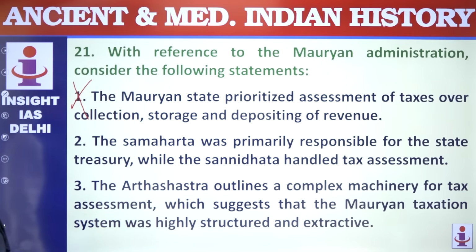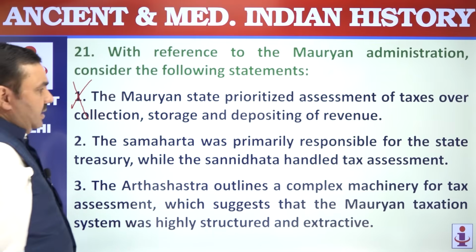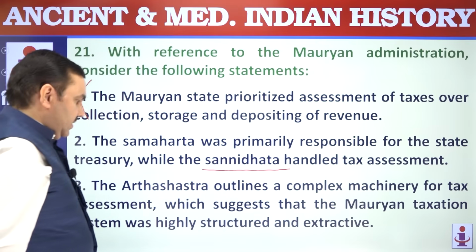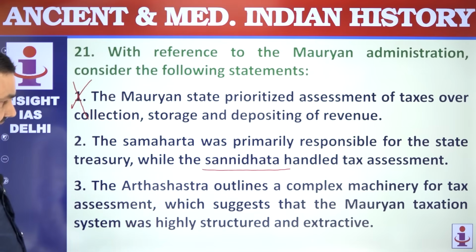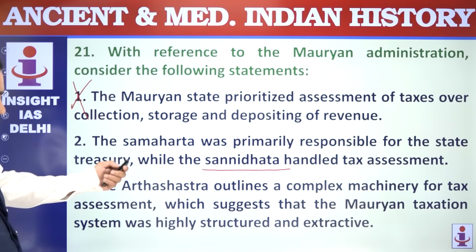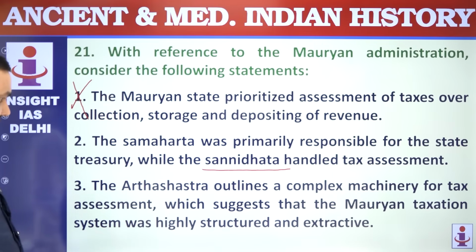The Samaharta was primarily responsible for treasury, while Sannidhata was tax assessment. Sannidhata was assessing, Samaharta was collecting. That's correct. Arthashastra outlines a complex machinery for tax assessment, which is that the Mauryan state system was highly structured.